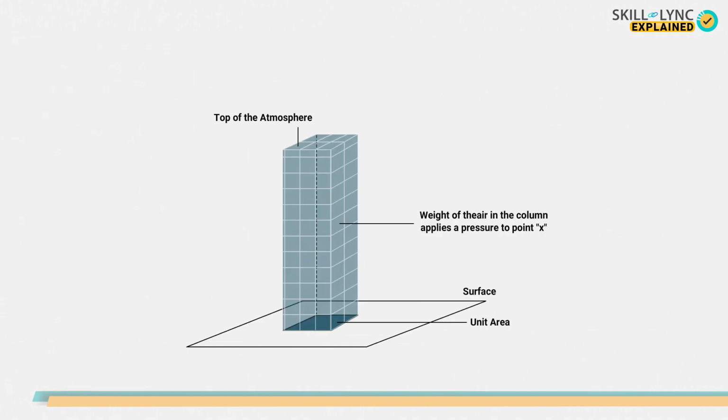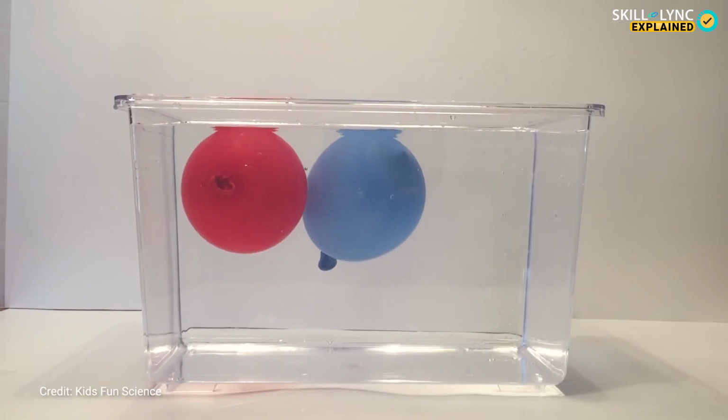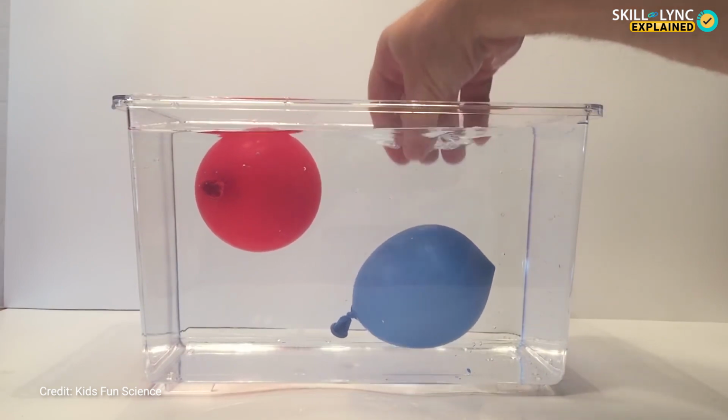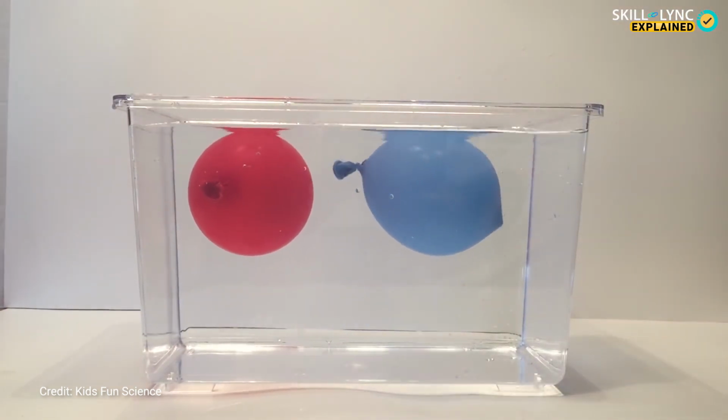All these gases and the air around us has some weight. Due to its weight, the air exerts pressure on any point. But the air is not evenly distributed throughout. At some places, the air is denser, so it exerts more pressure.